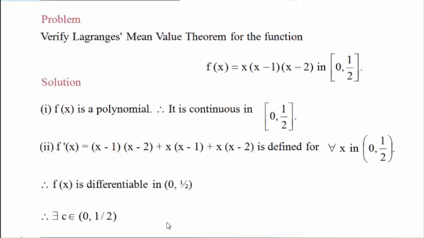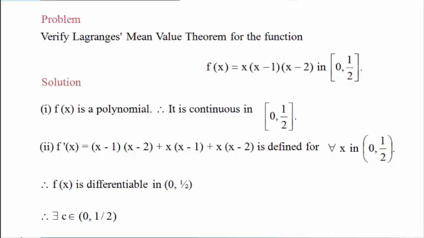Let us take problems on the Lagrange mean value theorem. In university exams, such types of questions are always asked. Verify the Lagrange mean value theorem for the function in some closed interval. We are given two things: one is the function f of x, the second is the interval on which it is defined, and we have to verify.